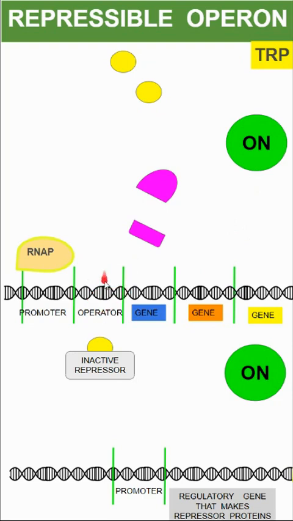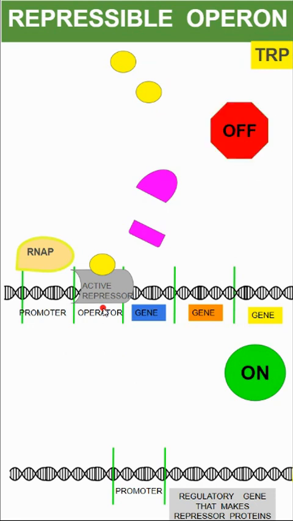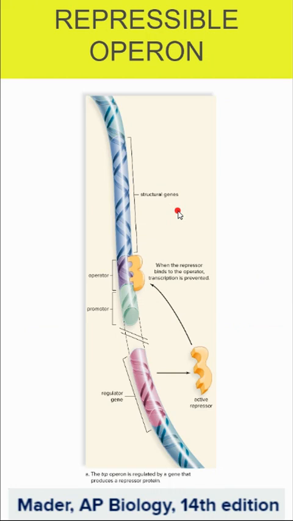If we have tryptophan present, we don't need to make more tryptophan. So the tryptophan turns our inactive repressor into an active repressor, which can now bind to the operator sequence and turn these genes off. RNA polymerase cannot progress, and because we have tryptophan, we don't need to make the enzymes to make more tryptophan, and it is being repressed.